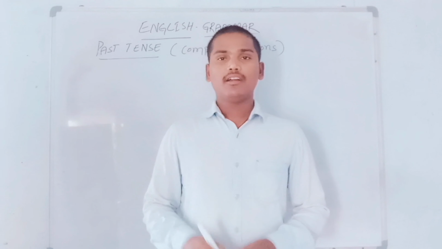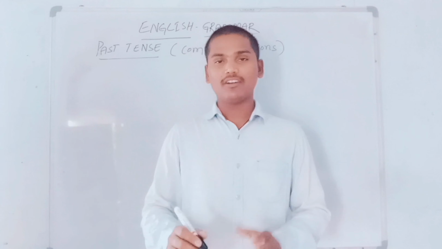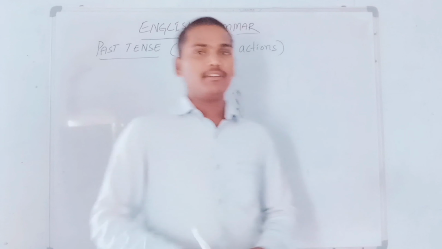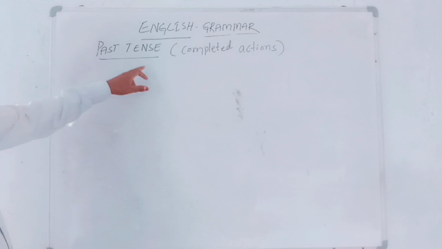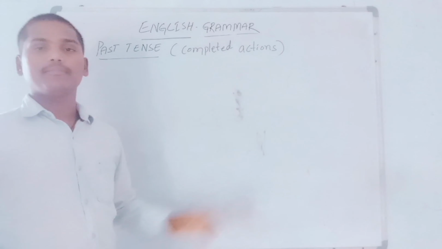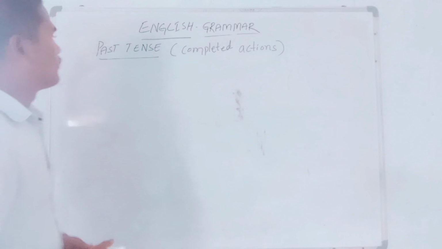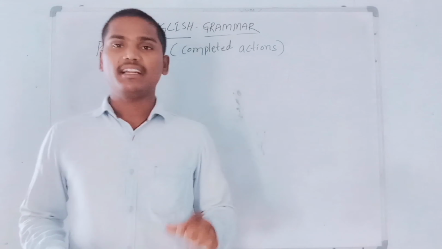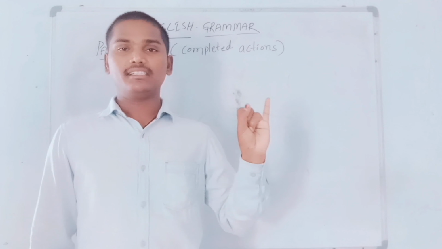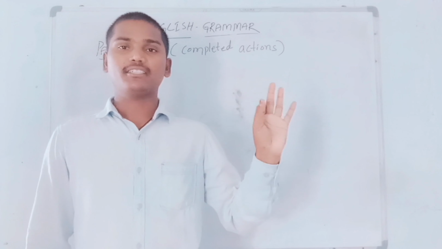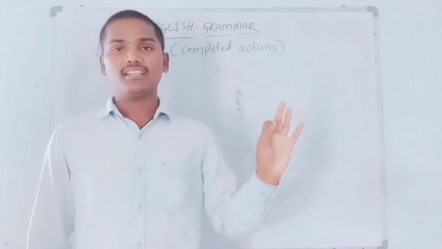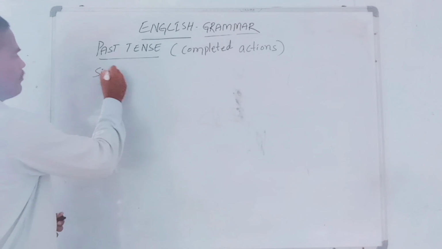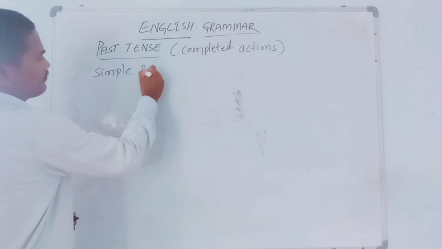In this video, I am going to explain about past tense because we have completed present tense in the last video. So now we are going to discuss past tense. In past tense, we express all completed actions. Past tense is also divided into four kinds, namely simple past tense, past continuous tense, past perfect tense, and past perfect continuous tense. Now I am going to write the first one, that is simple past tense.